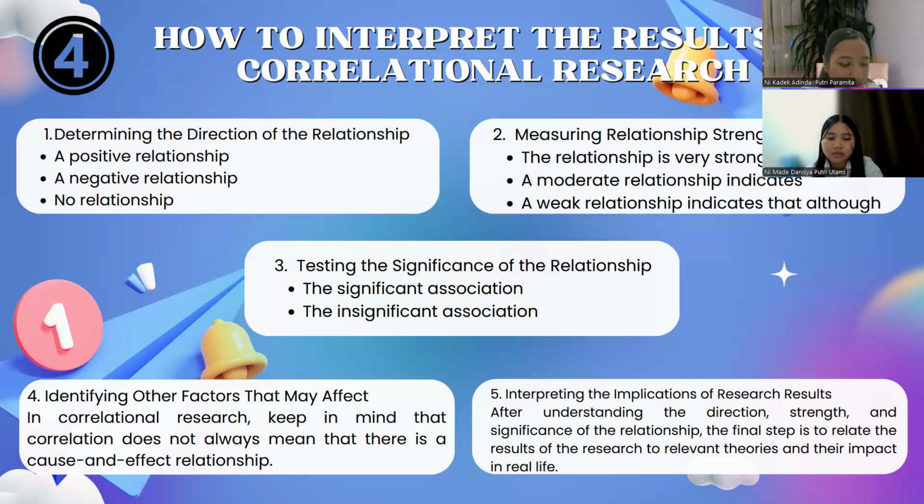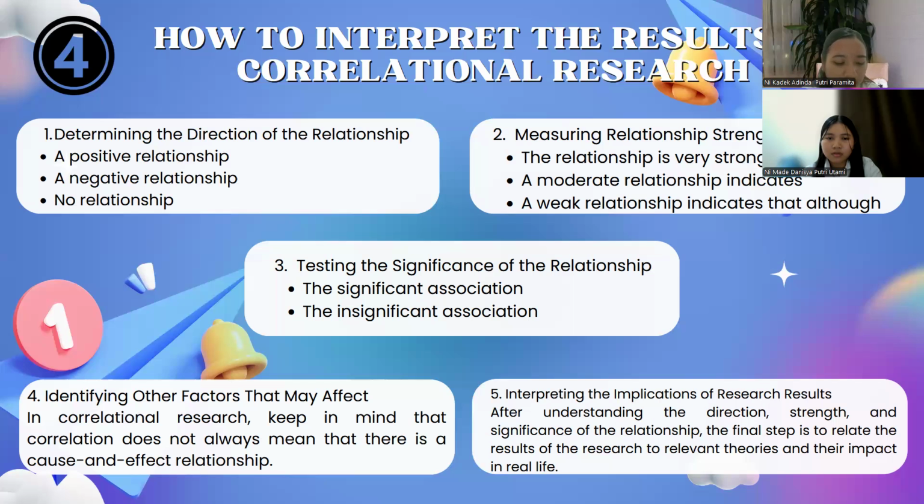And three, testing the significance of the relationship. Although a relationship between variables is found, it is important to determine whether the relationship is statistically significant or just coincidental, including the significant association and insignificant association.